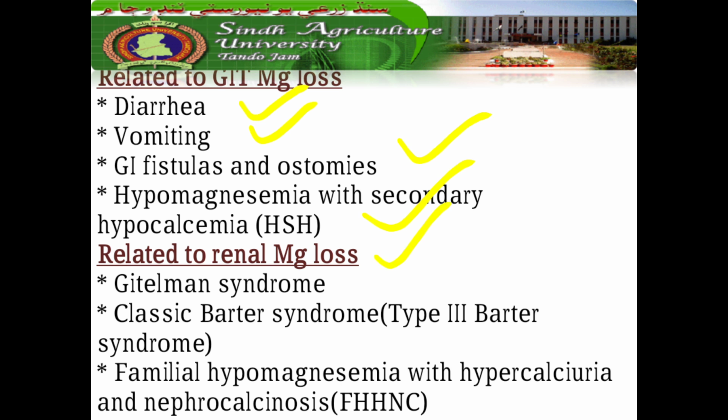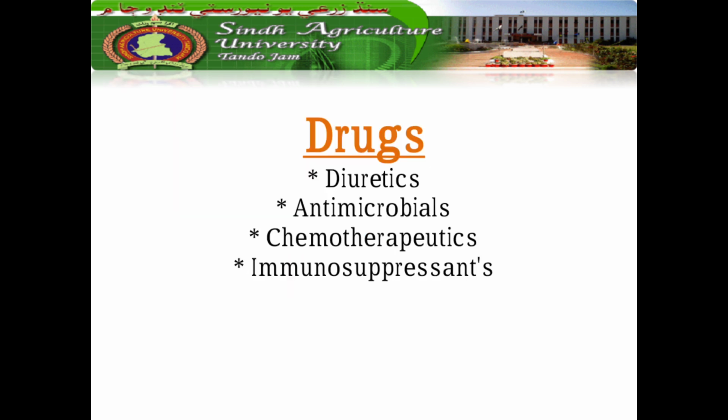Related to the renal magnesium losses, like Gitelman syndrome, classic Bartter syndrome, type 3 Bartter syndrome, and familial hypomagnesemia with hypercalciuria and nephrocalcinosis. Other drugs that may predispose to the magnesium tetany include the use of the diuretics, antimicrobials, chemotherapeutics, and immunosuppressants.